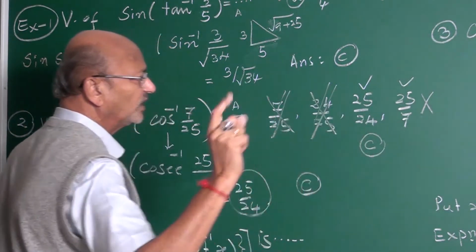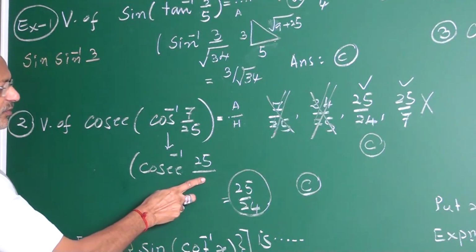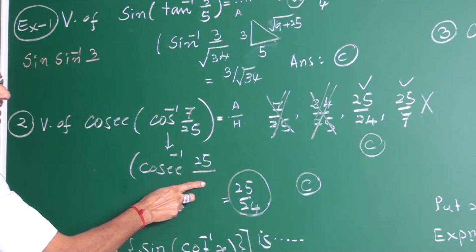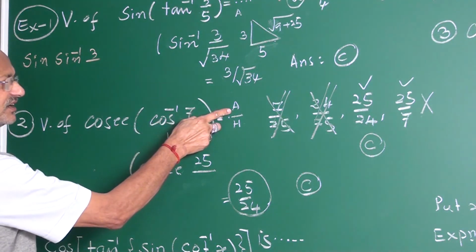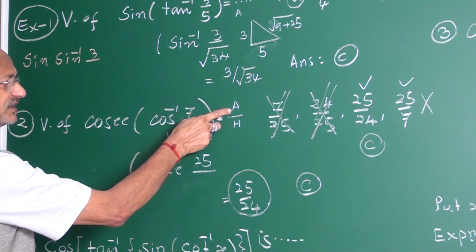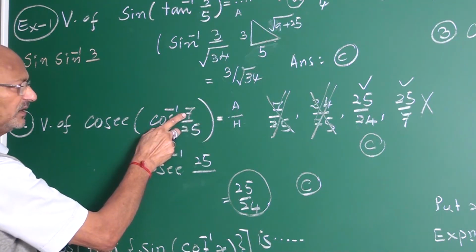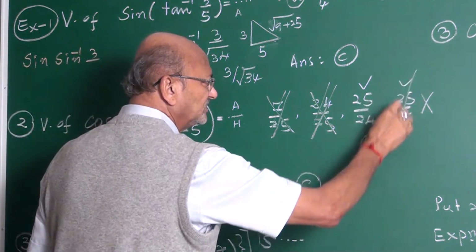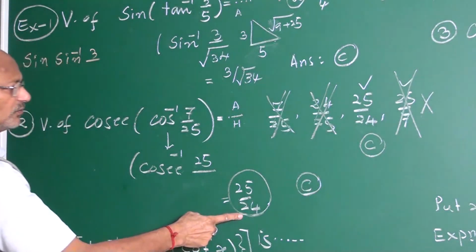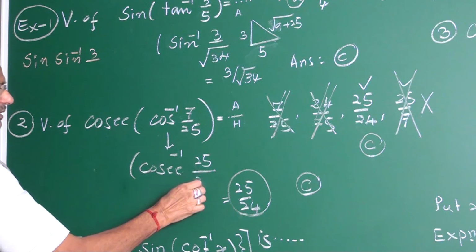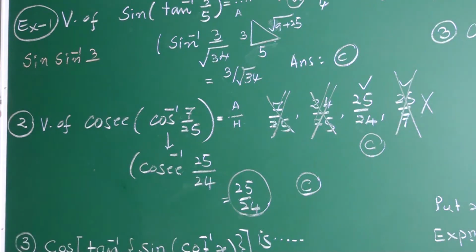Among the two, one is correct. It depends upon your denominator. Denominator is never 7. Why? It is the adjacent side, you want the opposite side. The remaining one is 25 and 24, Pythagorean numbers, right? 24. This is the second.